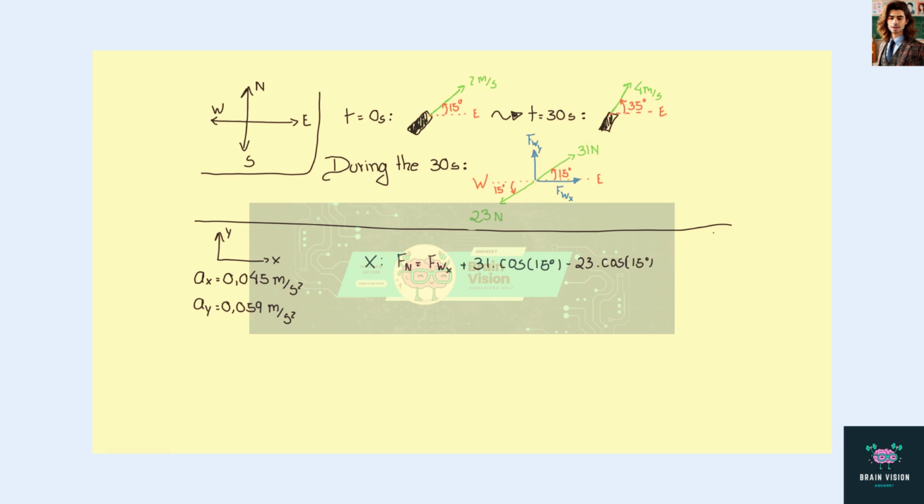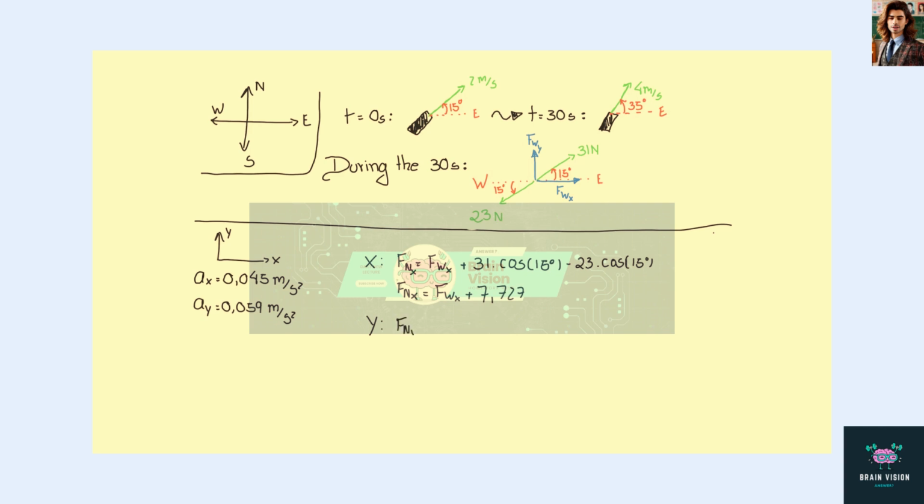It's negative because it's pointing to the left. This gives us an x component of the net force of Fwx plus 7.727.